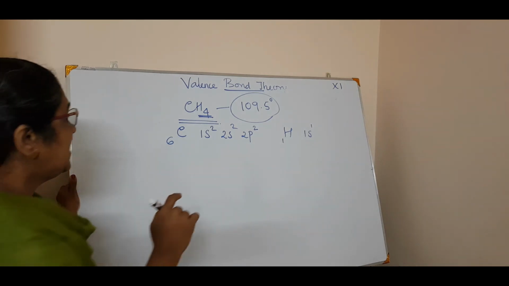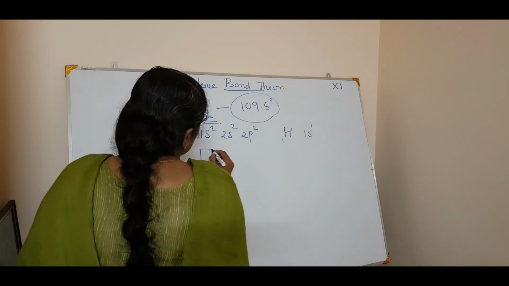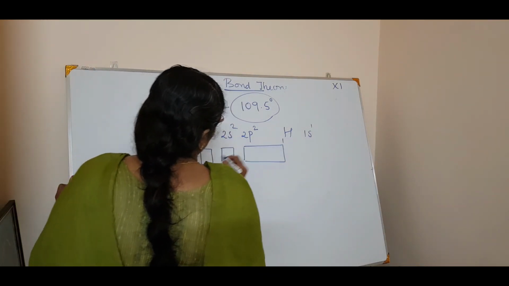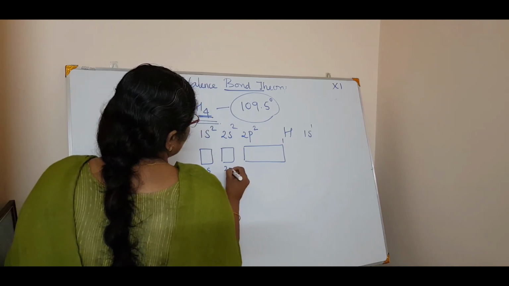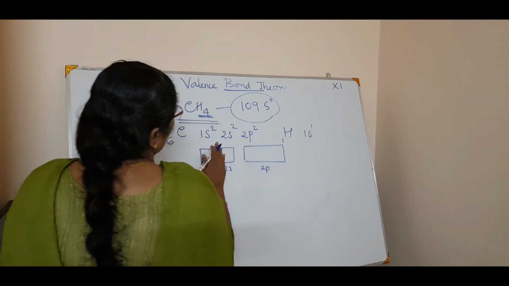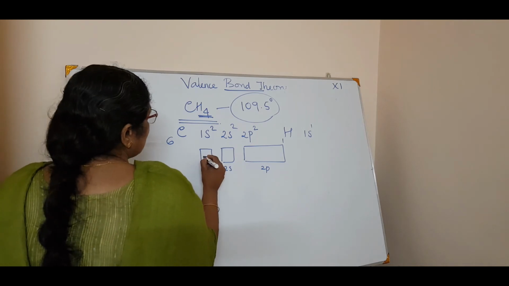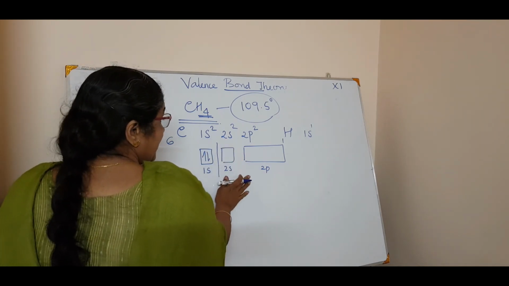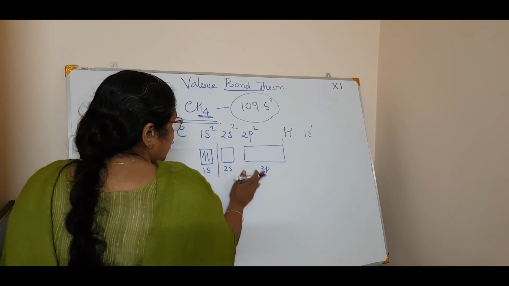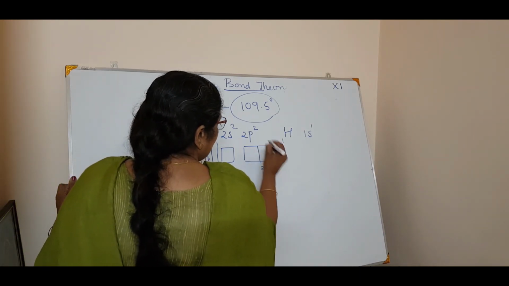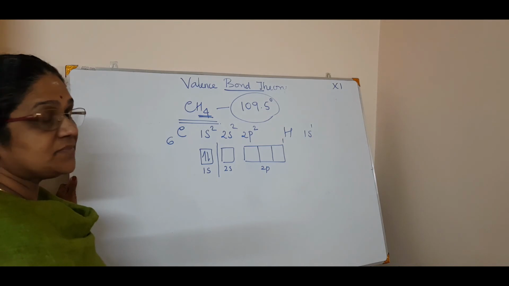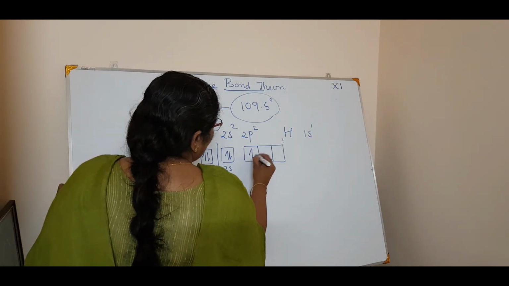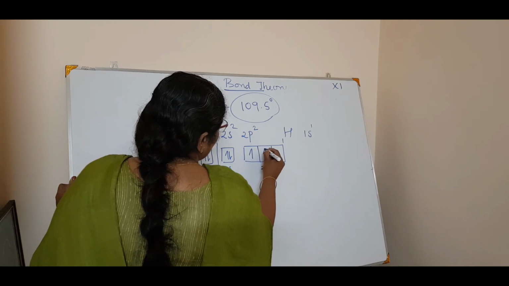So what happens? Now if you draw the orbital diagram, the box diagram, see, this is the box diagram. This is 1s, 2s and 2p. You can omit this 1s. If you want, it is okay. That is 2 electrons. Now you can only concentrate on the principal quantum number 2. That is 2s and 2p. P has 3 orbitals. Now what happens? According to this, 2s2 and 2p2. Correct? 2p2.